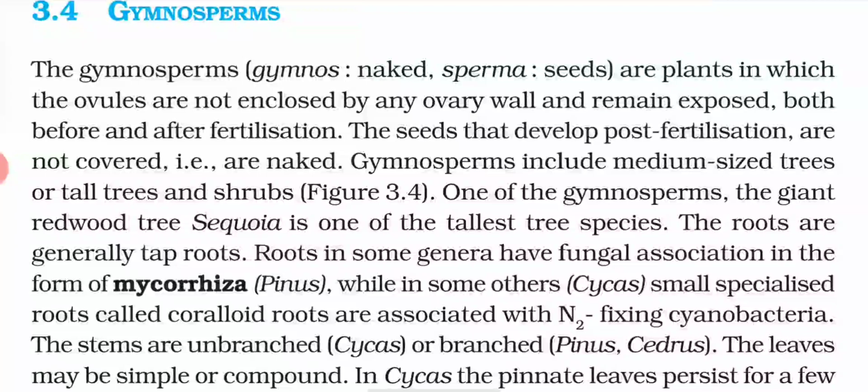Now the roots found in these types of gymnosperms are basically taproots. The roots in some genera have a fungal association in the form of mycorrhiza. That means in their roots they have a fungal association that we call mycorrhiza, while in some species like Cycas, small specialized roots that we call coralloid roots are associated with nitrogen fixing cyanobacteria. So some plants have a fungal association, while some have specialized roots associated with nitrogen fixing bacteria.